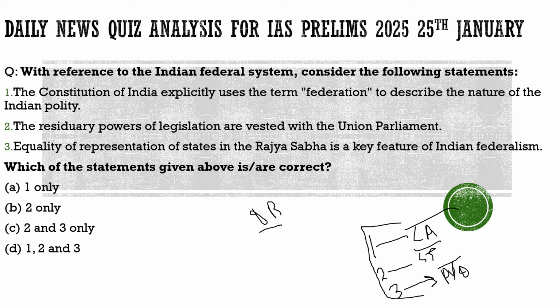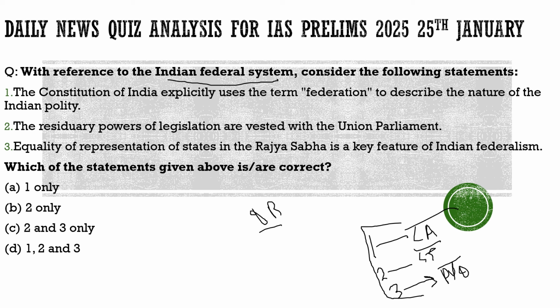Now with this, let's have a look at the first question which we had brought today. Here on the screen we can see the question is with respect to the Indian federal system. Why had we brought this question? Because there was a huge discussion in today's newspaper as we are leading to the 26th January, our Republic Day. There was an article about the Indian federal system which talked about what the promise of the framers of the Indian constitution was, what we viewed our federalism as, but what we had reached. What is the definition of Indian federalism, how it is different from Western federalism, the federalism followed by the US, and what are the various challenges associated with it. It has highlighted all those things.